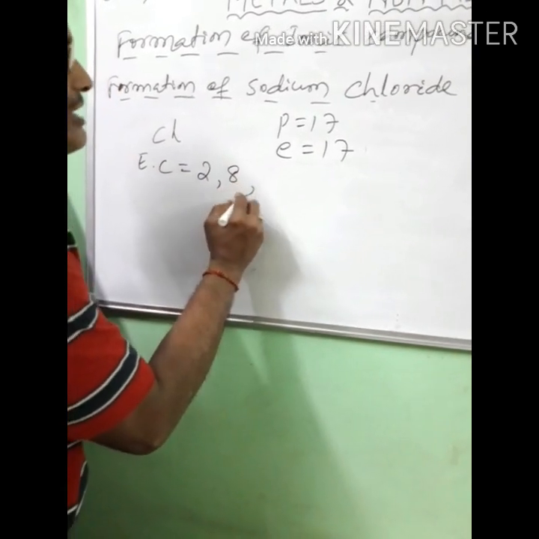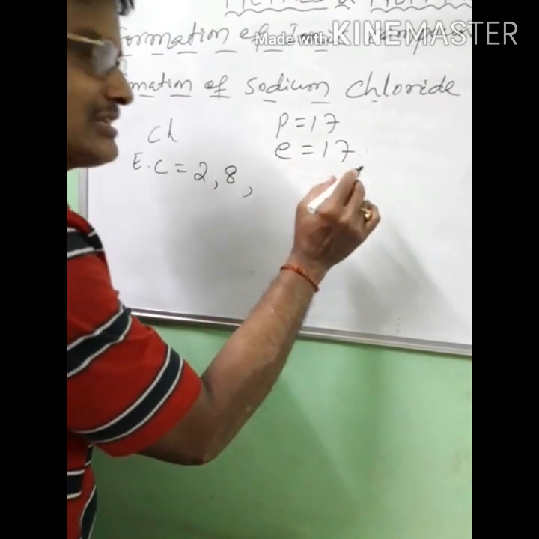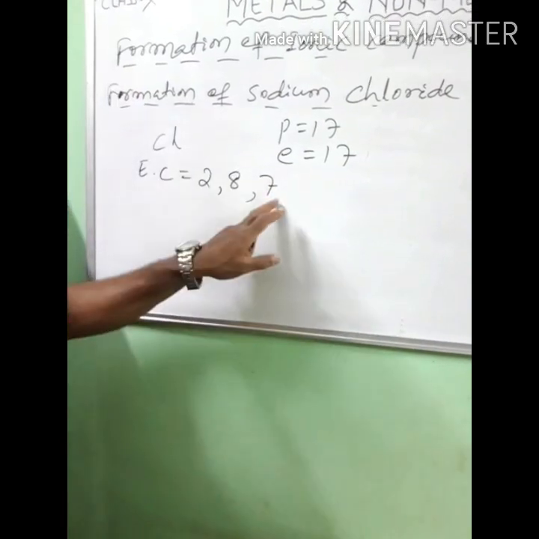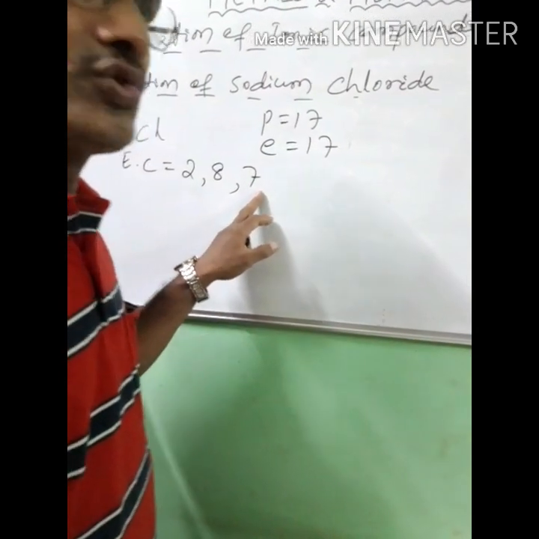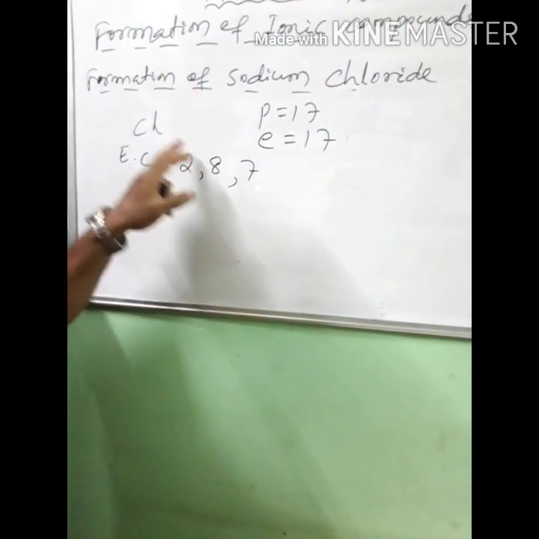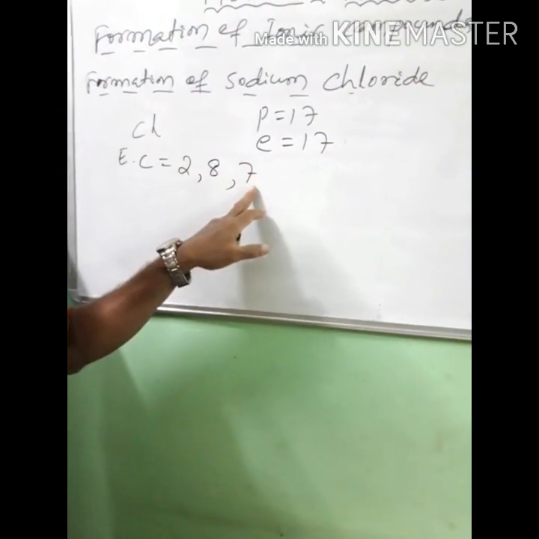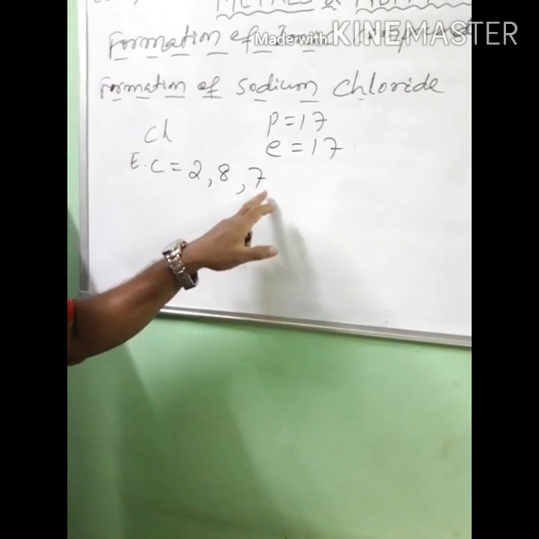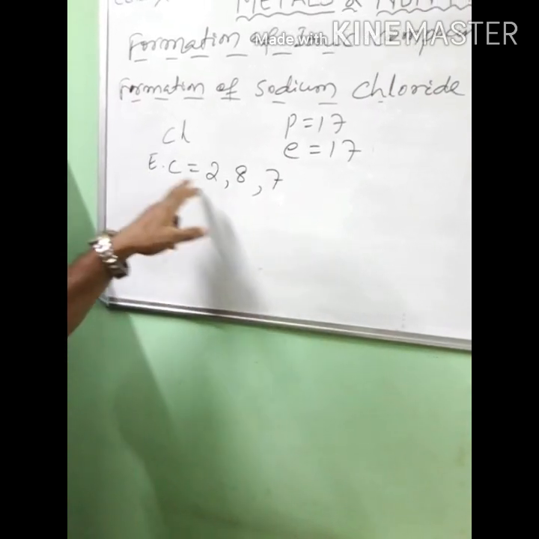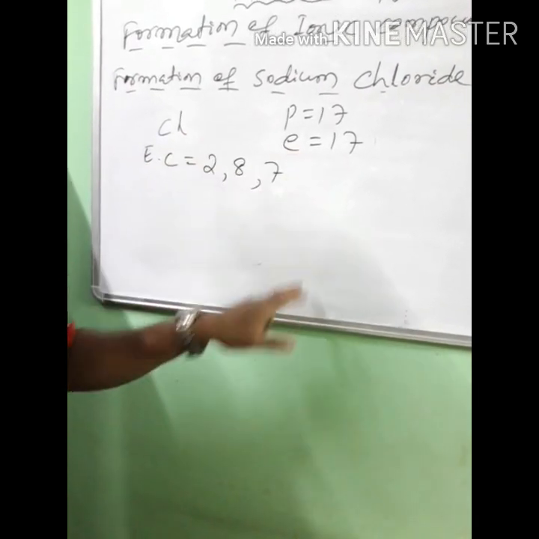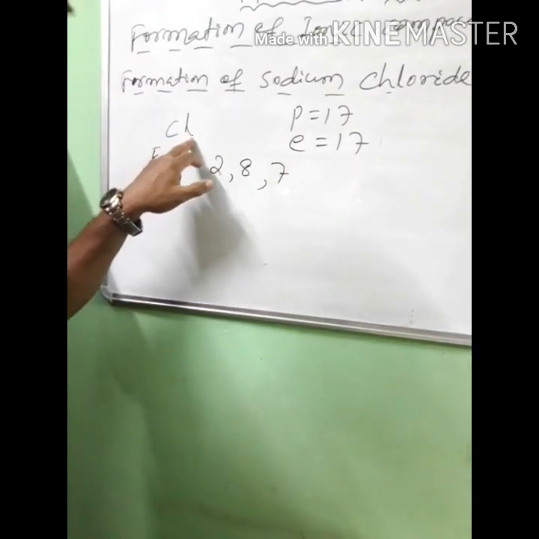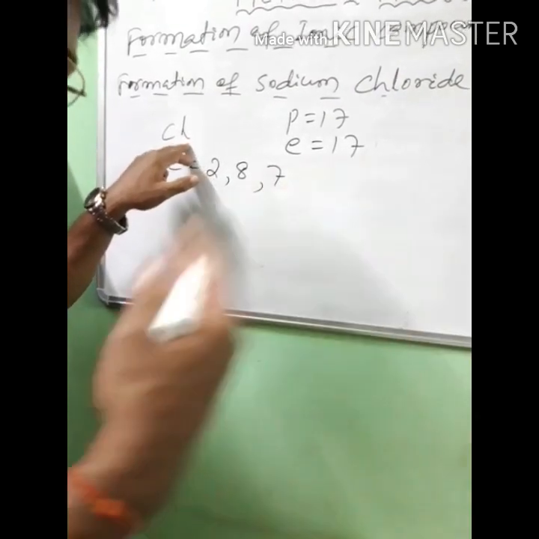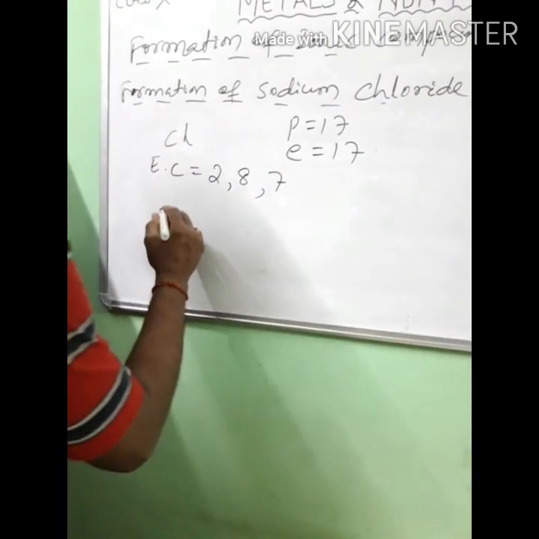And the remaining electrons are how many? 7. 2, 8, and the remaining is 7. Total number of electrons 17. So 2, 8, 7. 7 is greater than 4, so it will be easy for chlorine to accept 1 electron to become an octet, to become 8. 7 plus 1, 8, octet or inert. Chlorine is also a non-metal, and it has the tendency to accept electrons. Okay, clear?